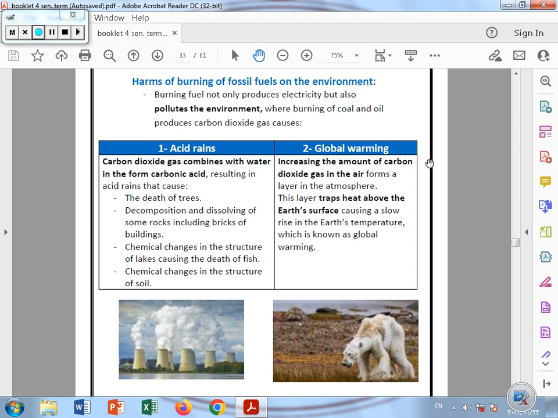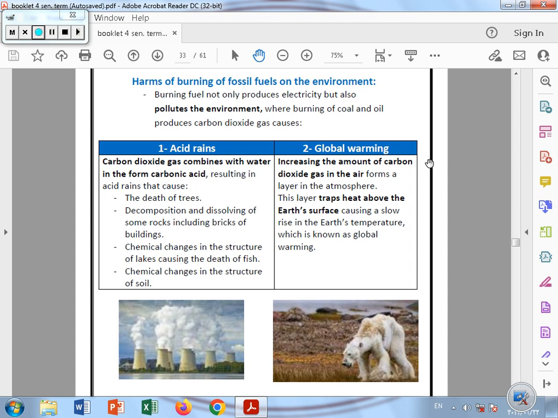The phenomenon number two is called the global warming, and the global warming is the increasing of the carbon dioxide gas in the air, which leads to increasing the temperature of the earth. But how? Increasing the amount of carbon dioxide in the air forms a layer in the atmosphere. This layer traps a large amount of heat above the earth's surface, so this heat cannot get out from the earth, so the temperature of the earth starts to rise, and that's called the global warming.